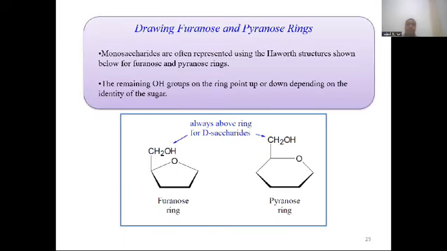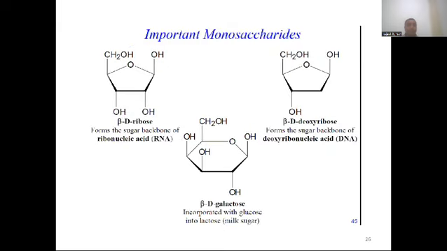Drawing the furanose and pyranose rings. Now we can see here, this is a furanose ring and this is the pyranose. In the pyranose ring, the C5 carbon CH2OH group is on the top side. This is called D. Now we can see here beta-D-ribose, beta-deoxyribose, beta-D-galactose. This is beta because at the C1 carbon the hydroxyl group is on top, and this is D because the C4 carbon CH2OH group is on the top side. This is called beta-D-ribose and this is called beta-deoxyribose.